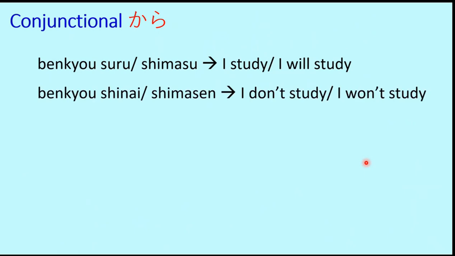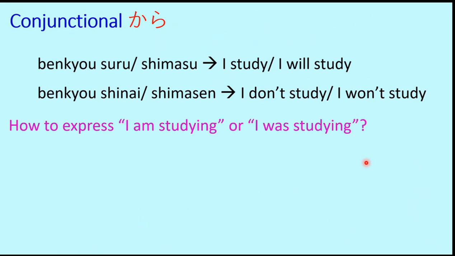Similarly, in the negative sense, benkyo shinai, benkyo shimasen. So that can mean I don't study. It can also mean I won't study. We don't know. So unless there is some context set, we can't say surely what is the actual meaning of benkyo shinai or benkyo shimasen or similarly benkyo shimas. Now that is one thing, the present and future. Now if I have to express I am studying or I was studying, then how to do that?